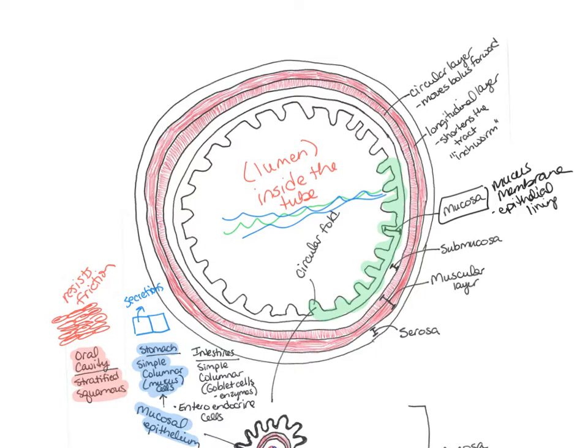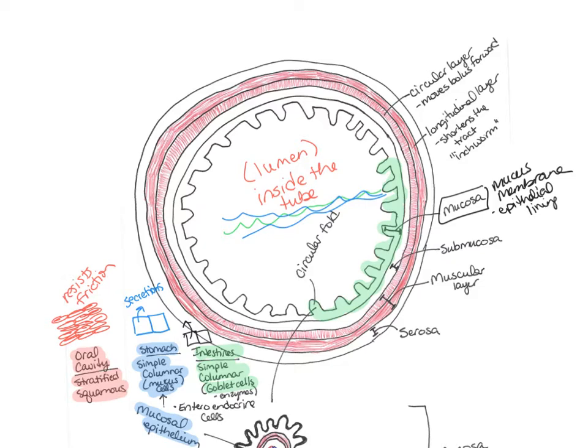Then if we look at the intestines, we have simple columnar cells, but these are called goblet cells. And in this case, again, they're going to be rectangular. So we've got these rectangular cells, which means they're going to secrete things, like enzymes.